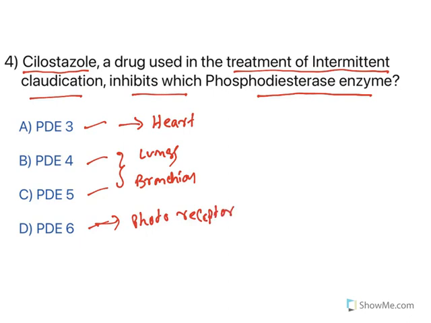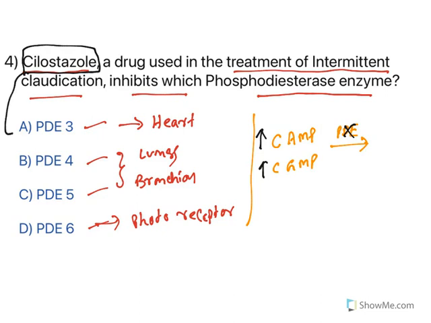Now, what happens when you inhibit this enzyme? All of them, the job is they will metabolize cyclic AMP and cyclic GMP. So, these are metabolized by PDE enzymes. When you inhibit this, what happens? The levels of cyclic AMP and cyclic GMP are increased. So, what happens with this? See, cilostazole is a specific PDE3 inhibitor. The question is about this.